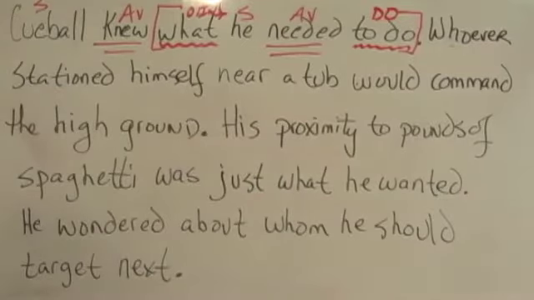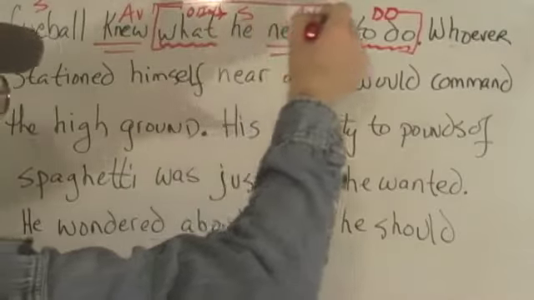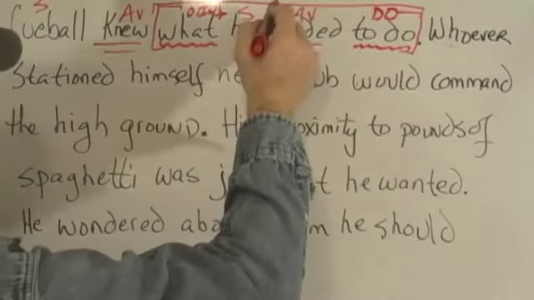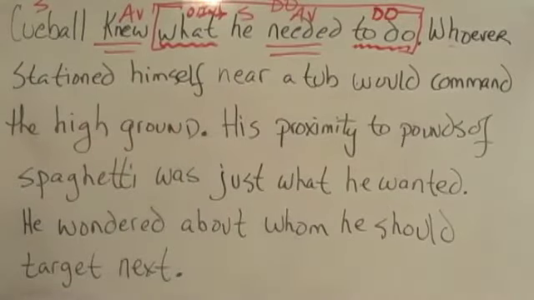And then if we look at the main clause, cue ball knew, well, what did cue ball know? What he needed to do. All of this is a relative clause functioning as a noun, functioning as direct object of knew.